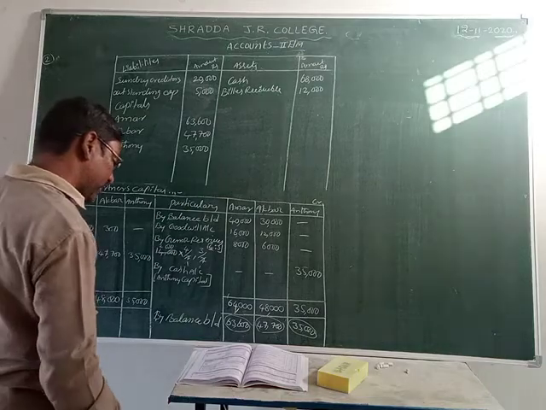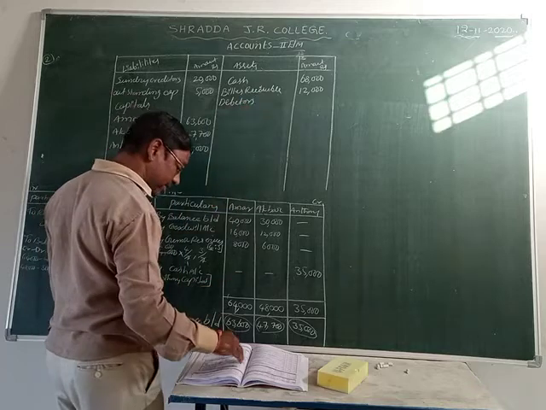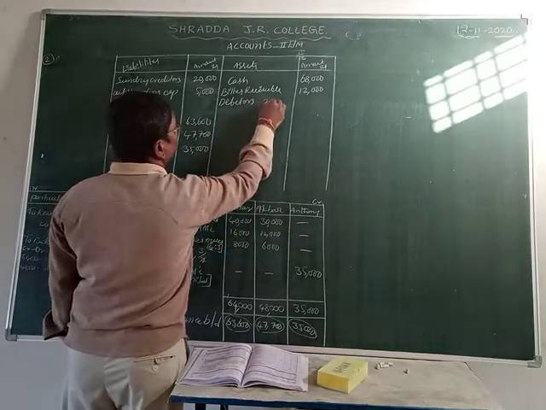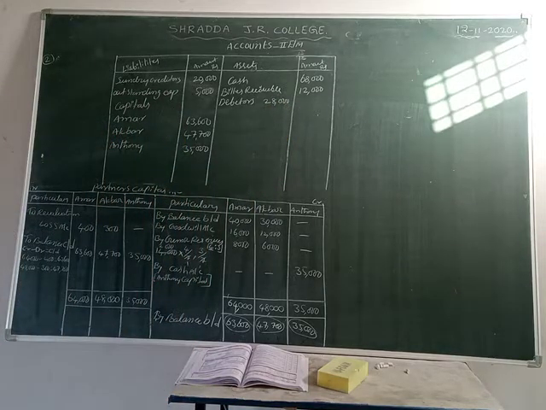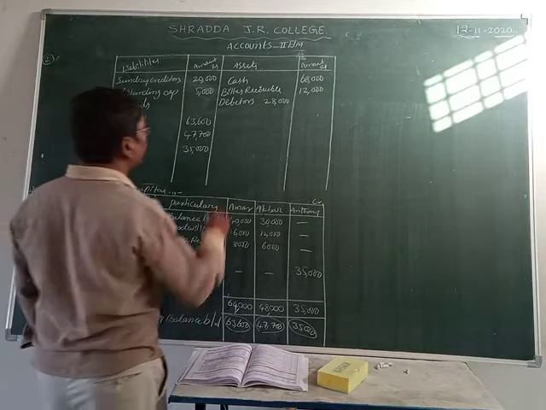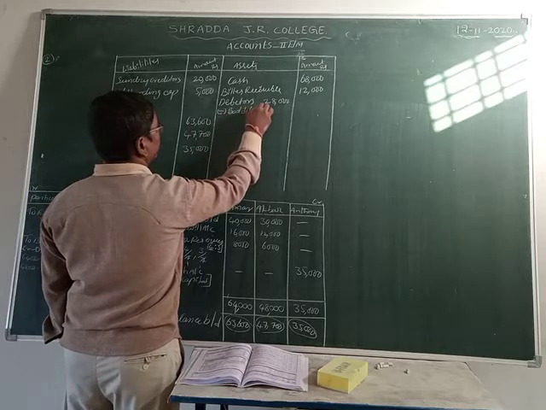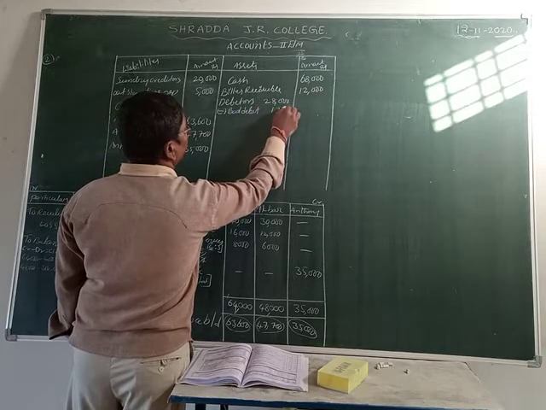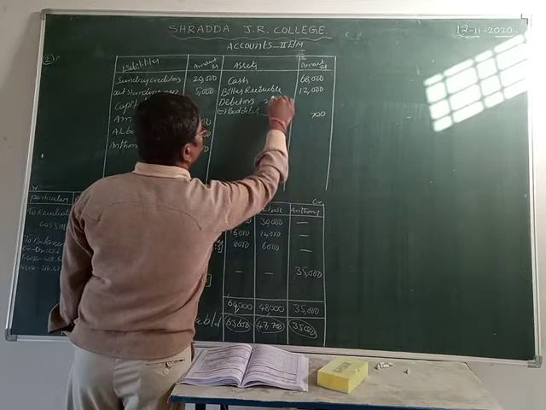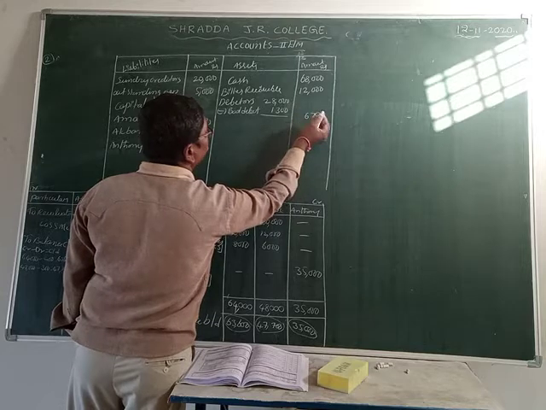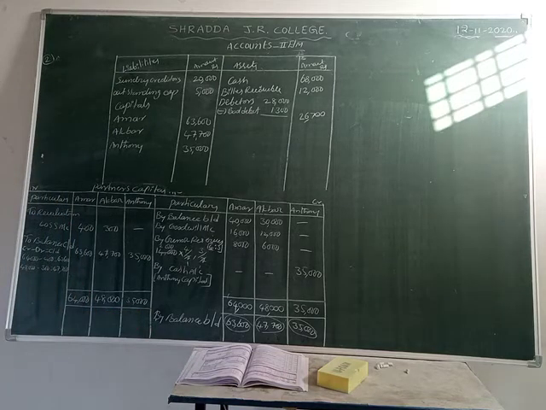Next one is debtors. Debtors have an adjustment. What is the debtors value? 28,000. What is the adjustment? Bad debts of 1,300 is given in the adjustment. That's why we can deduct that bad debts. The value is how much? 1,300. Remaining value is 28,000 minus 1,300, that is 26,700 rupees is the debtors value.